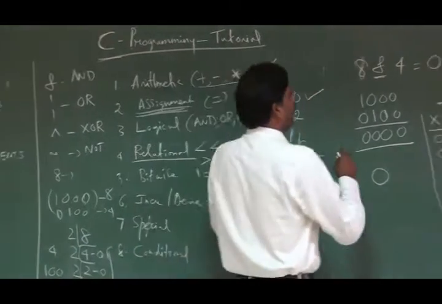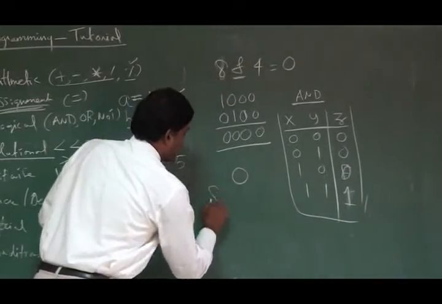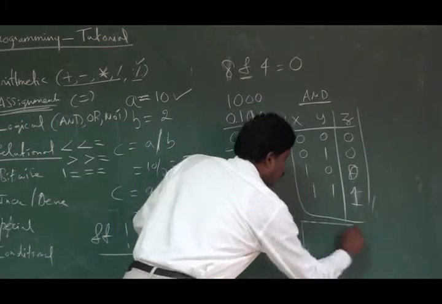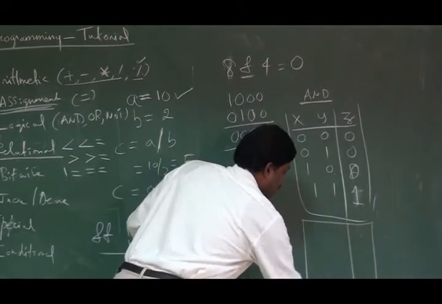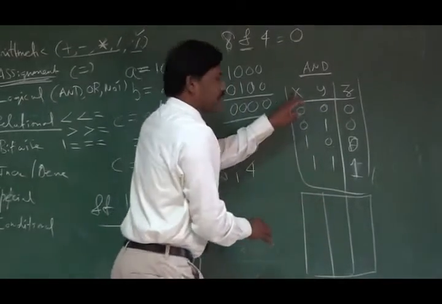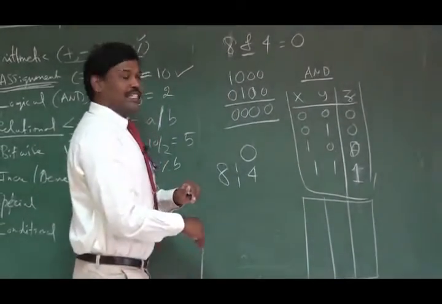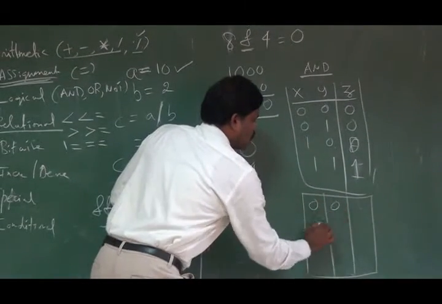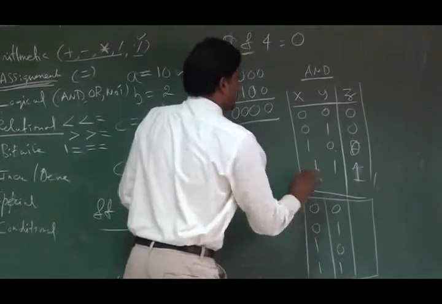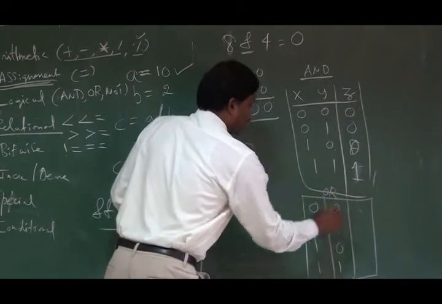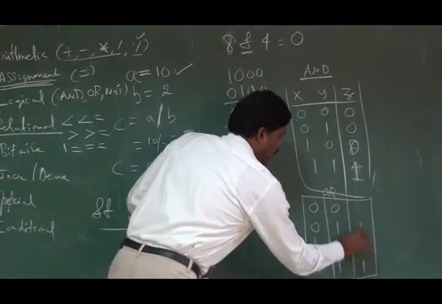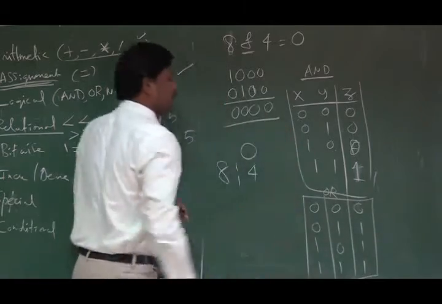Similarly, if you have been asked to perform the OR operation between the decimal values 8 and 4, you should know the characteristics table for the OR operation. Once again the inputs remain the same. X and Y are the two inputs, Z is the output. The combinations are 00, 01, 10, 11. In the OR operation, if either one of the inputs is 1, the output is 1. Otherwise, if both the inputs are 0, then the output is 0.